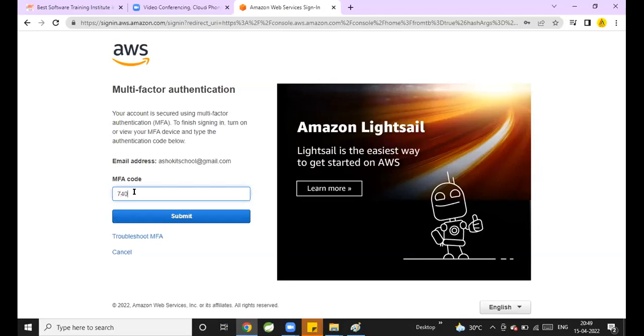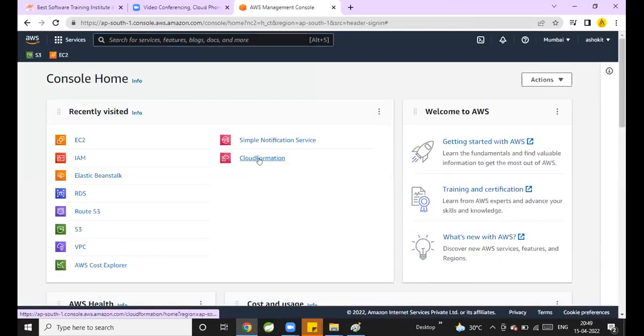In my mobile, I have an application. In that application, this code is generated, guys. 740432. Click on submit. If I enter the code correctly, then I'm able to log in. That code is valid for only 30 seconds, guys. Whatever MFA code has been generated is valid only for 30 seconds.